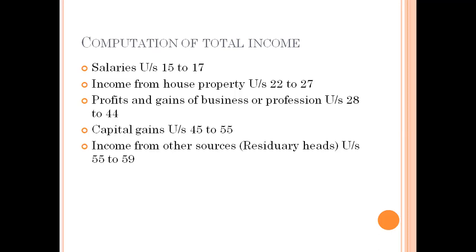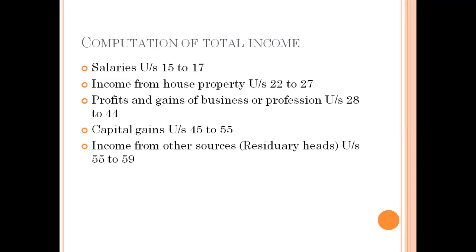The income tax department gives a very wide scope for the calculation of total income. Any income received by an individual should come under these 4 categories. If it does not fall under the 4 categories, we take it to the 5th category. If you put together all 5 heads of income, that is called total income.